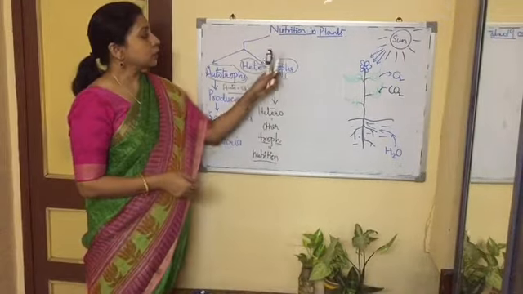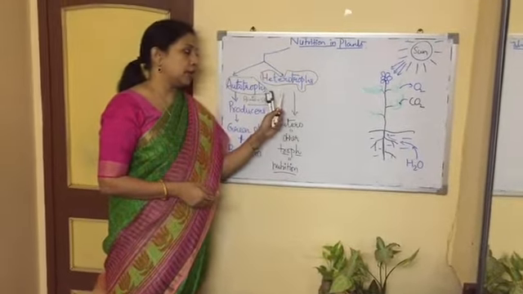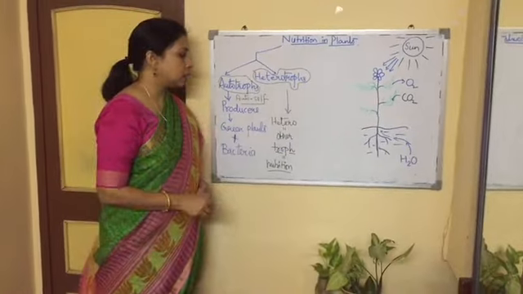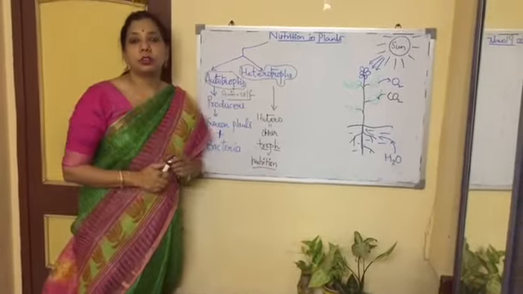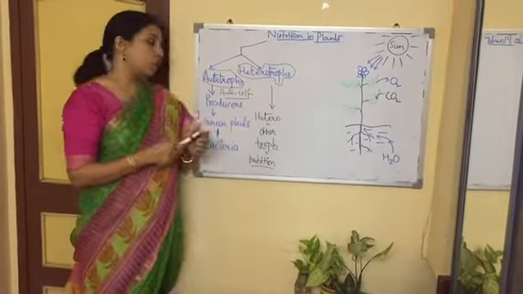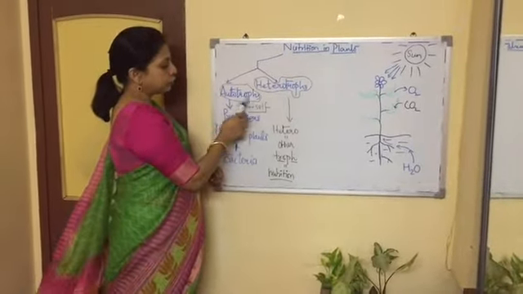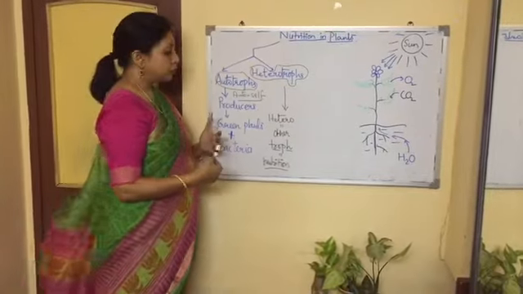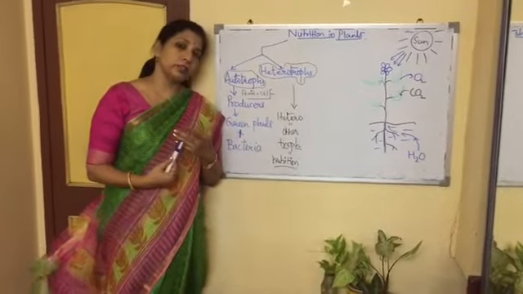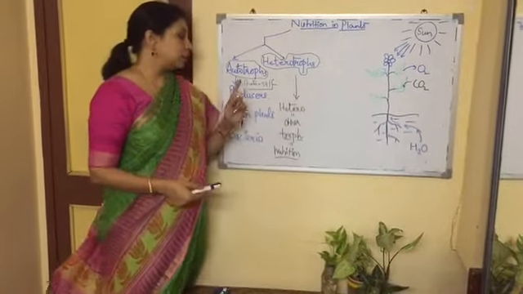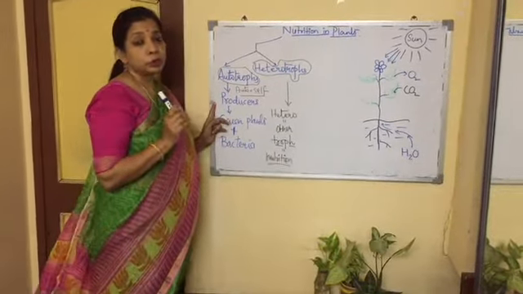So let's begin. Nutrition in plants is of two types, autotrophic and heterotrophic. I'll take one by one. So let us begin with the autotrophs. Autotrophs is basically the green world. It is made up of two words. Auto means self and troph means nutrition. So the living things that can make their own food, they can nourish themselves, they are the autotrophs. We call them producers also because they produce the food.